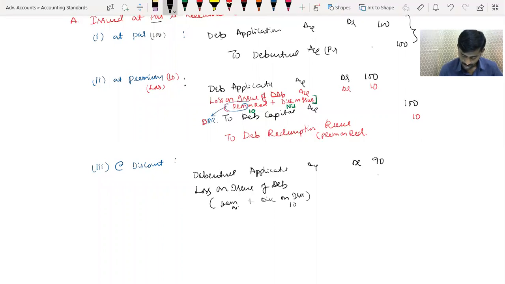Discount on issue is 10. Therefore, 10 rupees. To debenture capital account, which is face value, 100. Loss is there, but for the premium only is DRR supposed to be created. Premium alone is to be created.